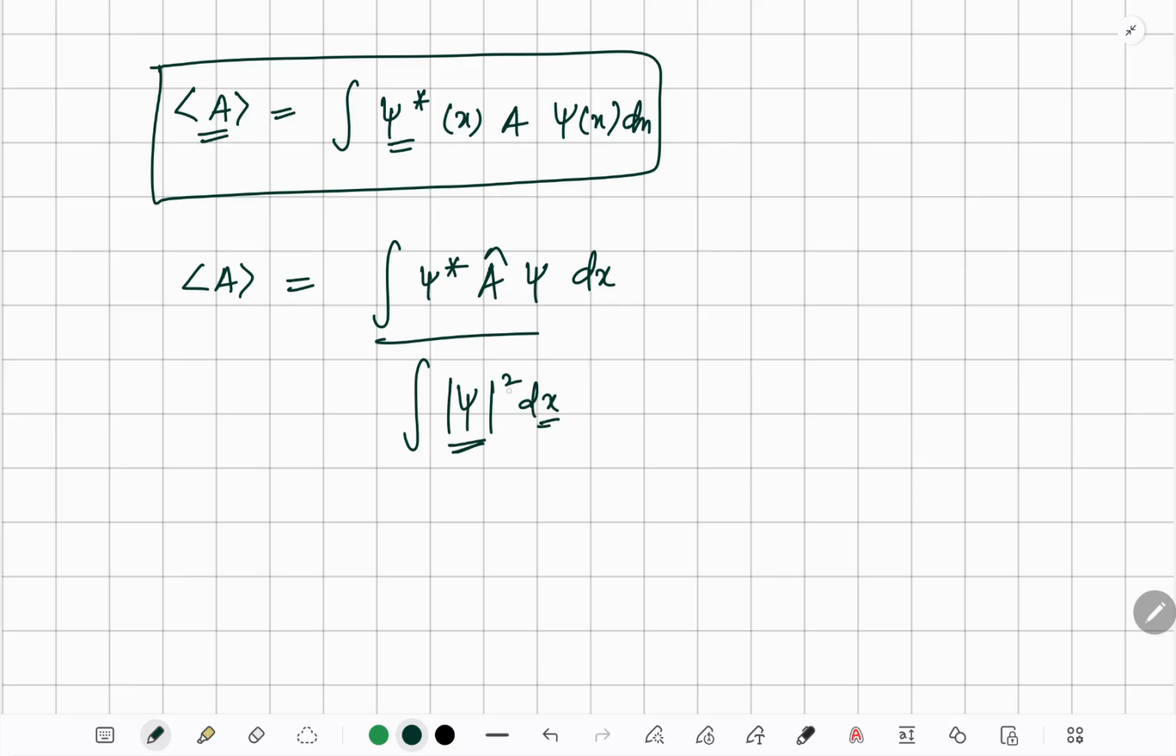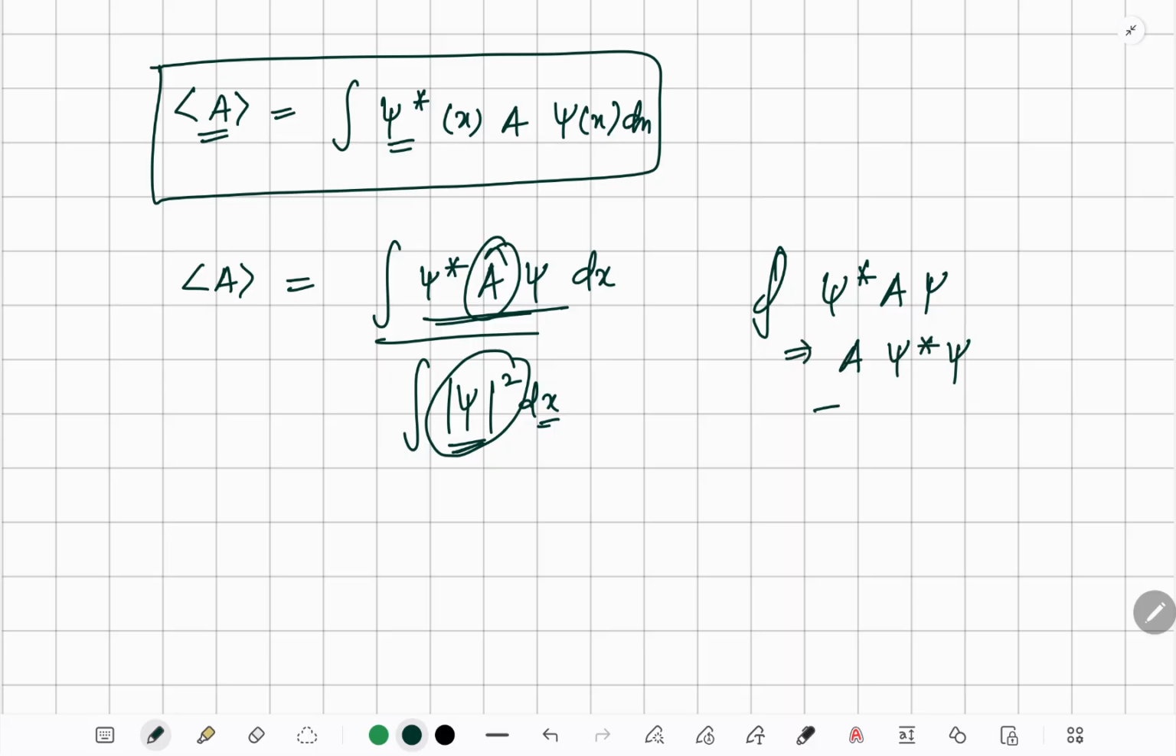This is some sort of the probability density. This is again the same thing, because if you write it in the above notation, A psi star psi can be written as psi star A psi, so that would be the same.